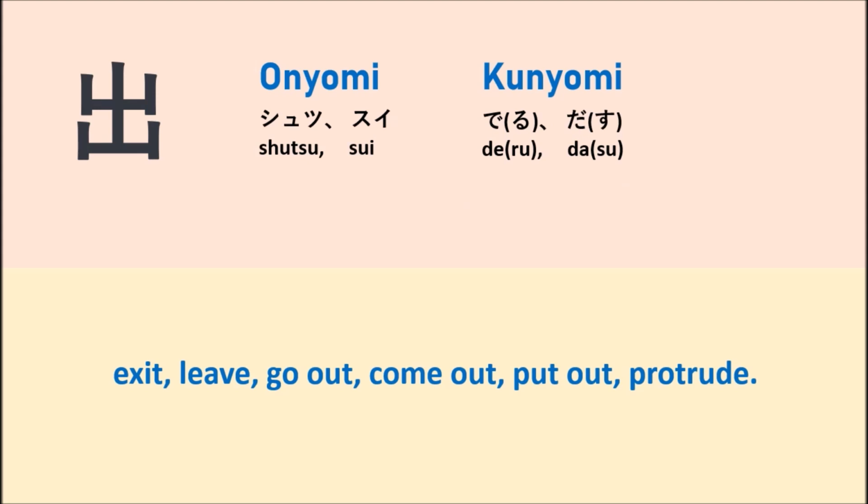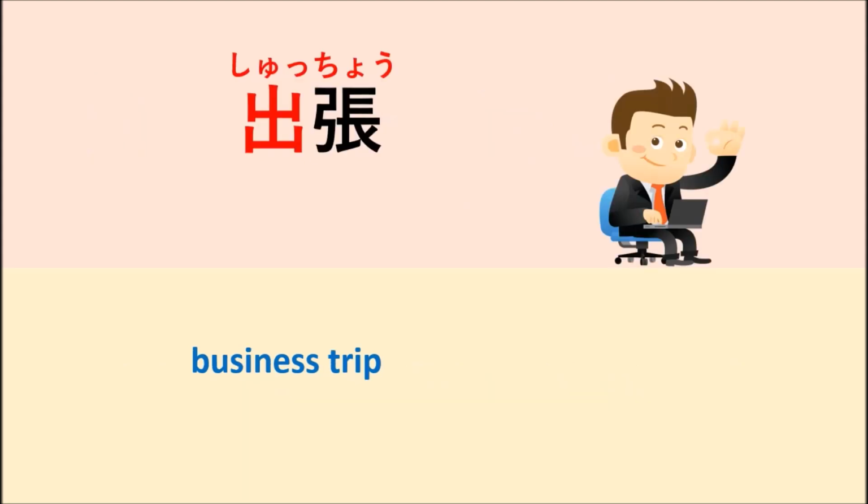So every time you learn a Japanese kanji, you should remember the pronunciation of the onyomi reading and the kunyomi reading, and the meaning. For this kanji, you just remember that it has the meaning of leave, go out, or come out. So now we have to learn how to use this kanji to make compound words, and we learn the meaning.